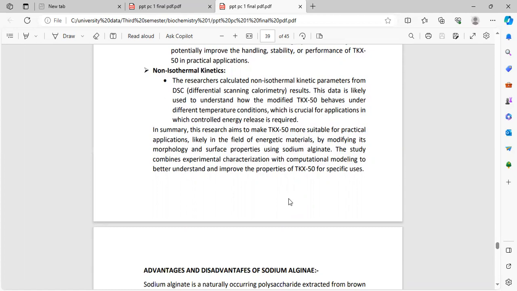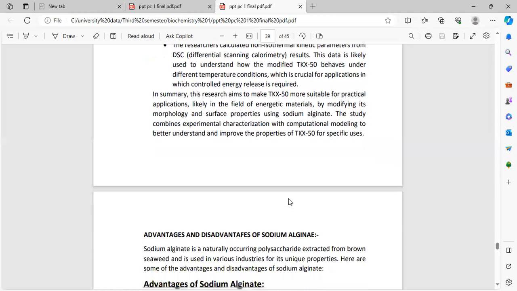In summary, this research aims to make TKX50 more suitable for practical applications, like in the field of energetic materials, by modifying its morphology and surface property using sodium alginate. The study combines experimental work with computational modeling to better understand and improve the properties of TKX50 for specific use.